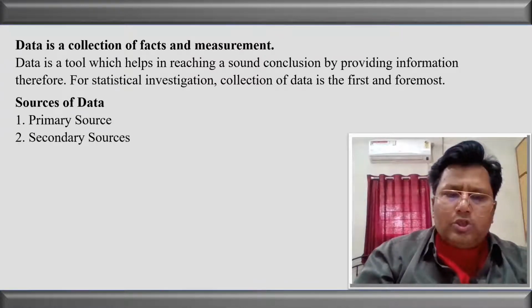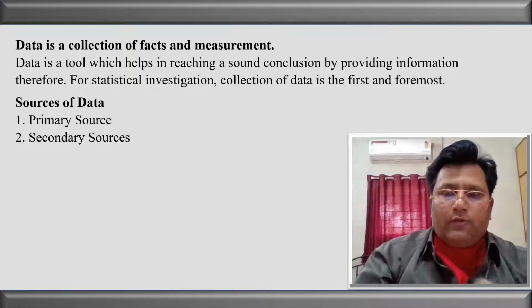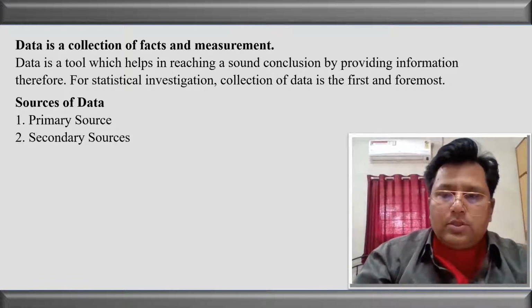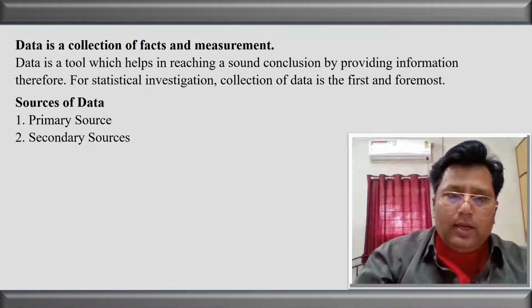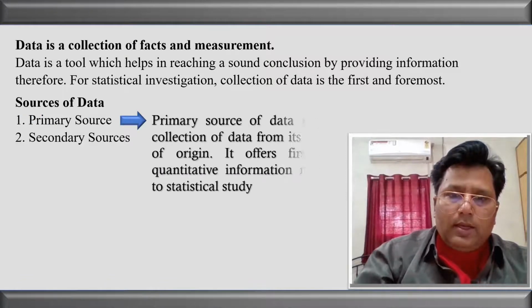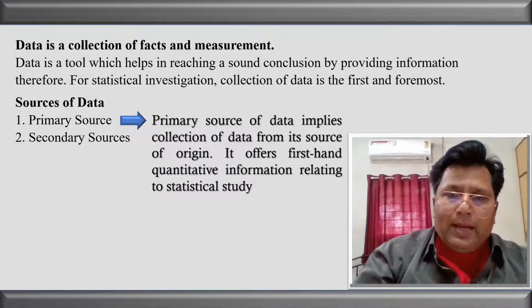Let us see the sources of the data. Remember one thing, we are having two sources of data. First one is the primary source and the other one is called the secondary source. Let us see what is primary source. Listen, primary source of data implies collection of data from its origin.